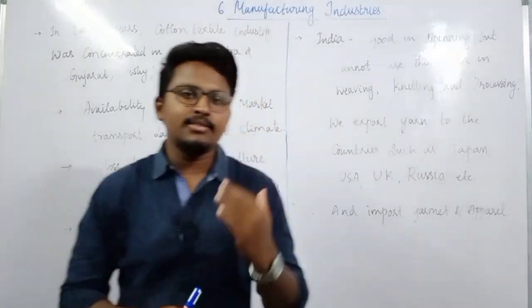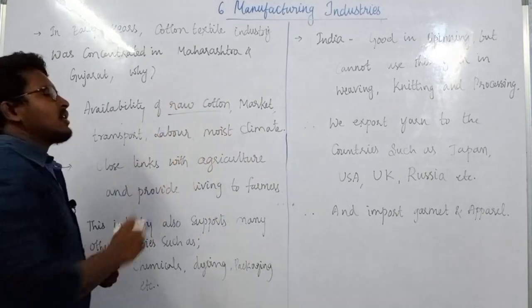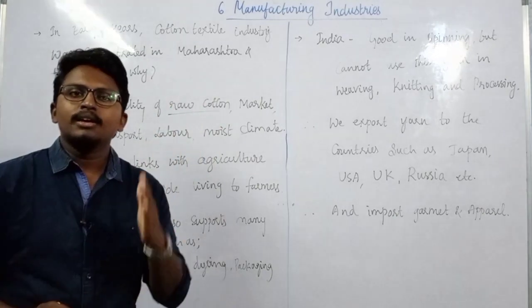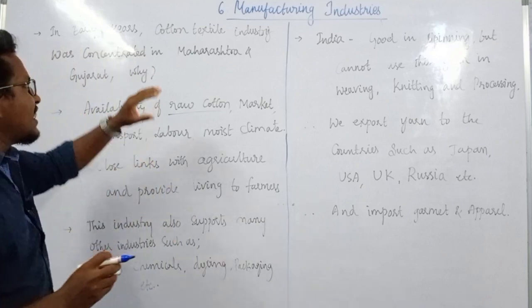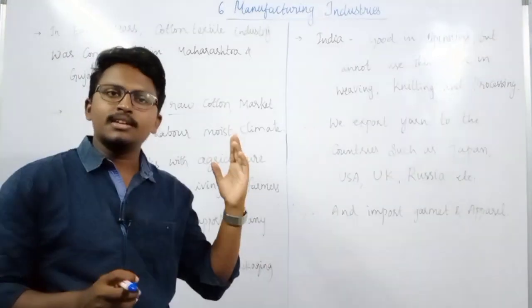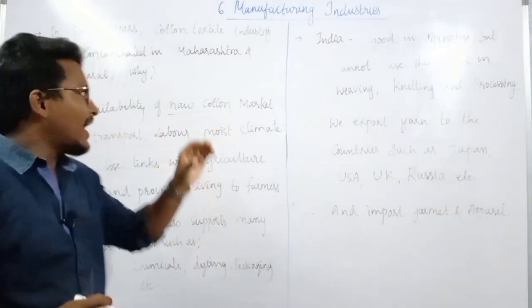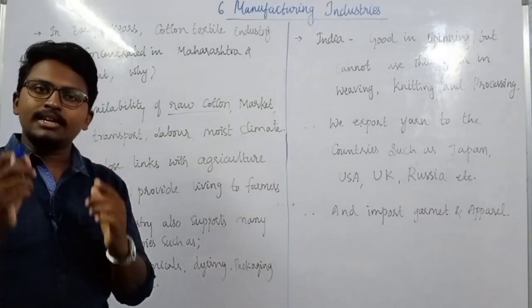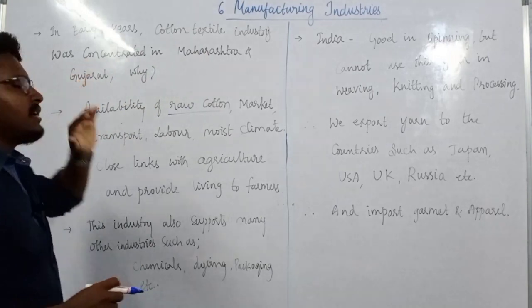So let us see the reasons. The first and very important reason is the availability of raw cotton. As you all know, cotton is highly grown in black soil, and this black soil is highly available in Maharashtra as well as Gujarat. Therefore these are the two states where cotton is highly grown and raw cotton is highly available. That is the reason why the industries are concentrated especially in Maharashtra and Gujarat.